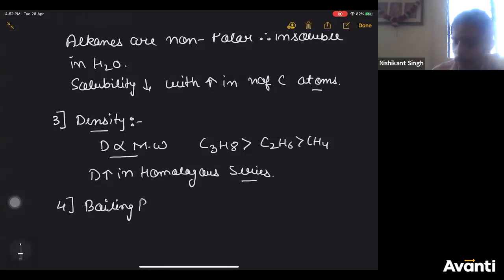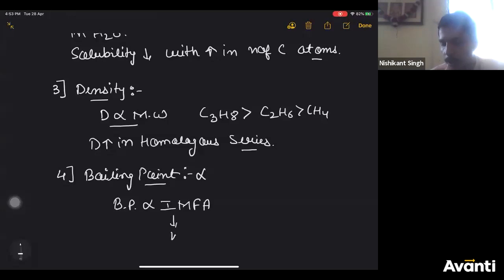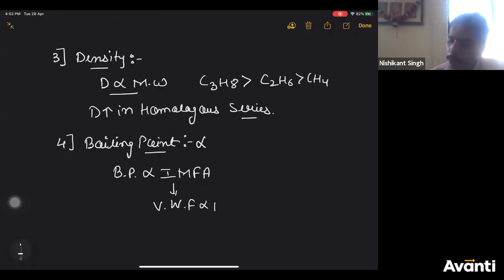Boiling point. You'll get most of the questions from here. So I'll tell you a few things here. Boiling point is always directly proportional to intermolecular force of attraction. Stronger the intermolecular force of attraction, the higher the boiling point. And which force of attraction exists in alkanes? Usually van der Waals force, right? And van der Waals force is directly proportional to molecular mass. And boiling point is also inversely proportional to branching.